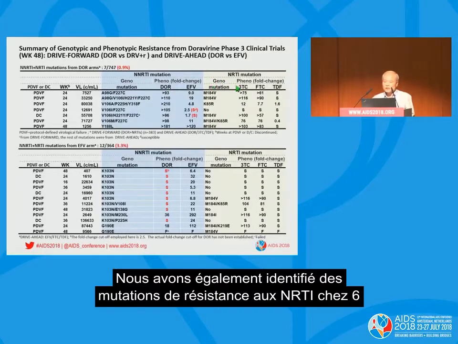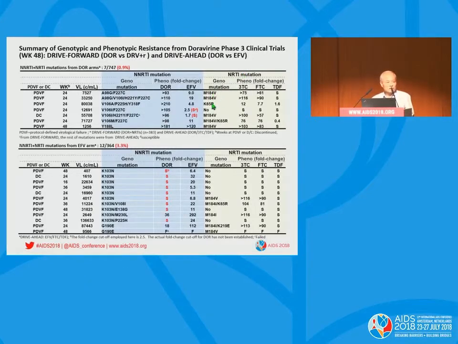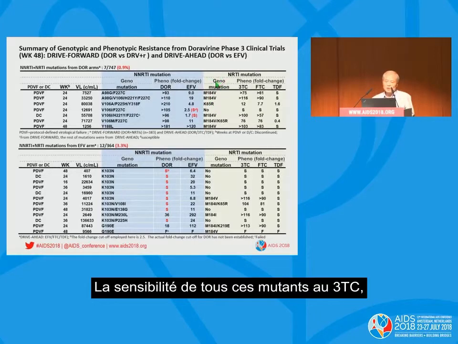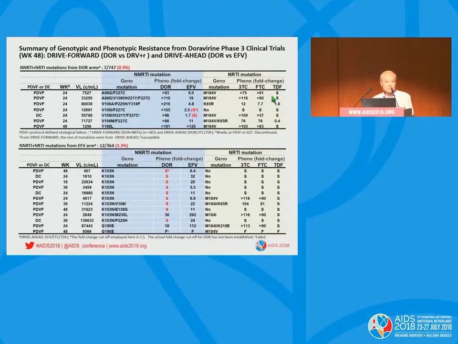There are also NRTI-associated mutations identified in 6 of the 7 participants, such as M184V and K65R. The susceptibility of all these mutants to 3TC, FTC, and TDF is shown on the right-hand side of this table.